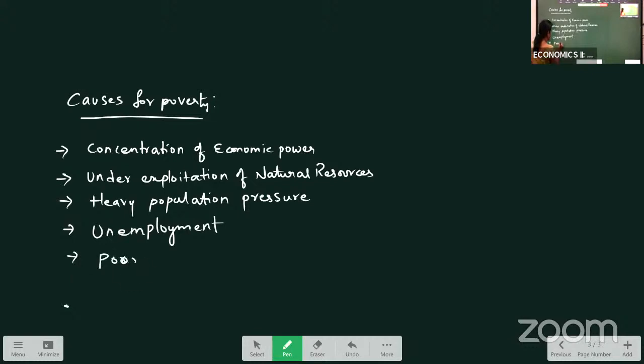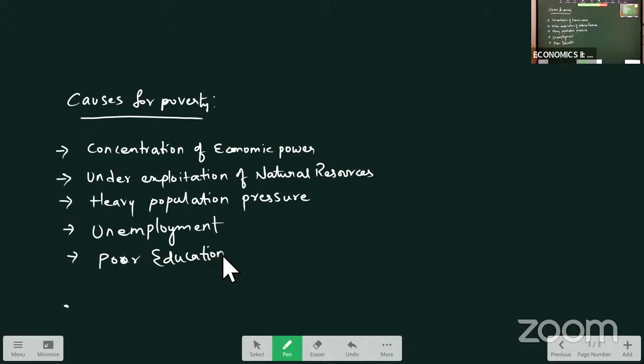And poor education. The education standards in our country are poor, in the sense that people in rural areas are not availing the education facilities. Especially in rural areas, poor people don't send their children to school. Instead, they send them for work, taking their children as a source of income. When they do not have educational facilities, obviously unemployment will be there. As unemployment is there, poverty will arise in the country, right?